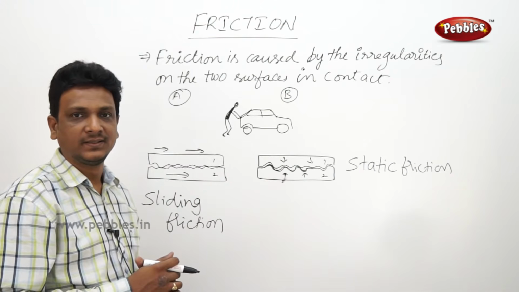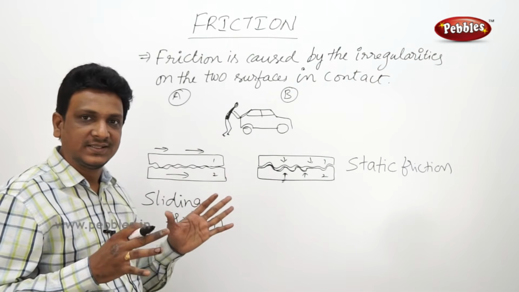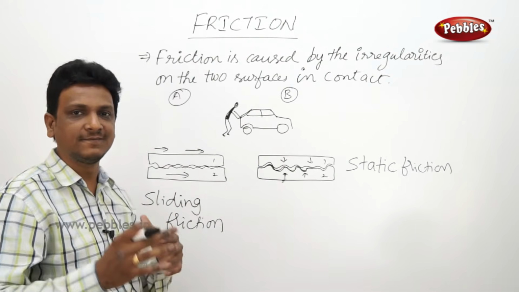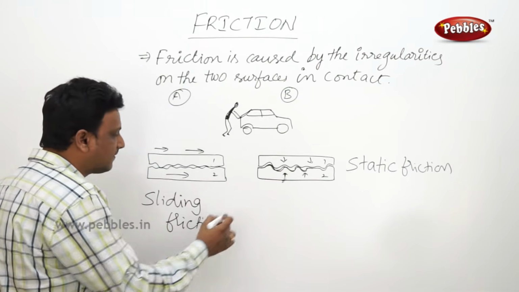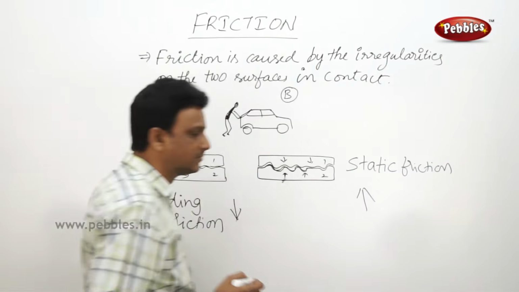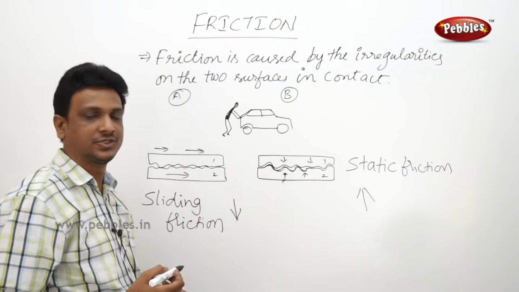Why? Because in the first case, you have the static friction. When it is already moving, you have sliding friction. So what we understand here is, sliding friction is comparatively less compared to the static friction. Static friction is more compared to sliding friction.